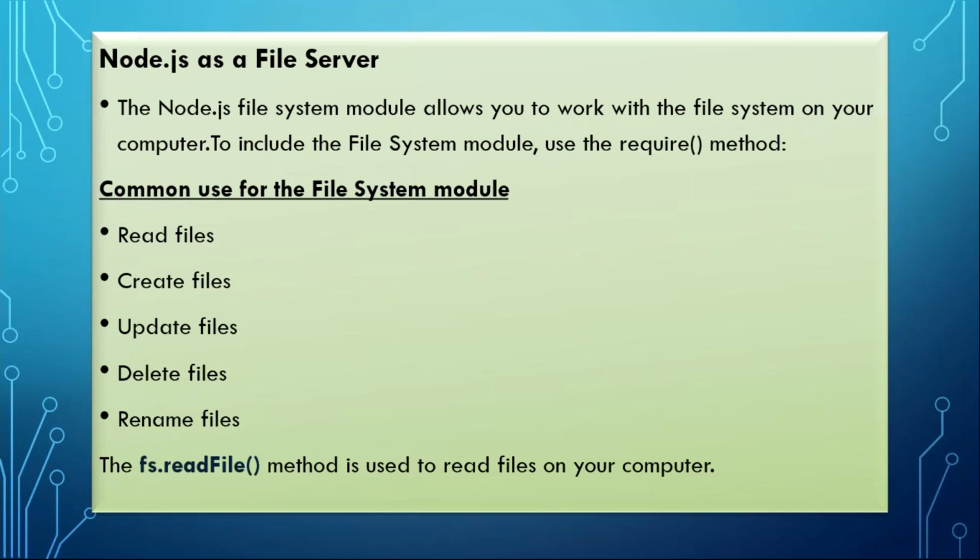You can create a file. When you upload something, it is creating the file in that particular location. If you make any changes and upload again, that is updating the file. If you don't want that file anymore, you can delete it. That type of coding you can give there. If you want, you can rename it. Those options are also there. So all these built-in methods are available inside the fs module. Using these methods, we can operate on the file system.